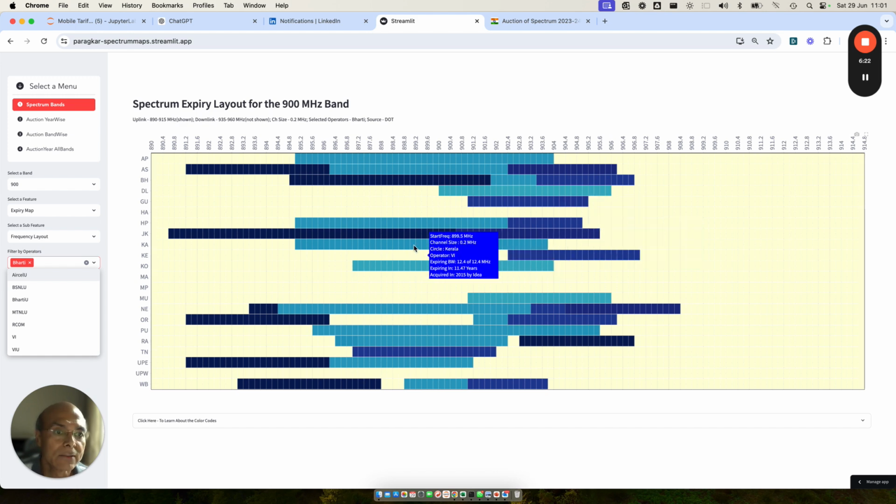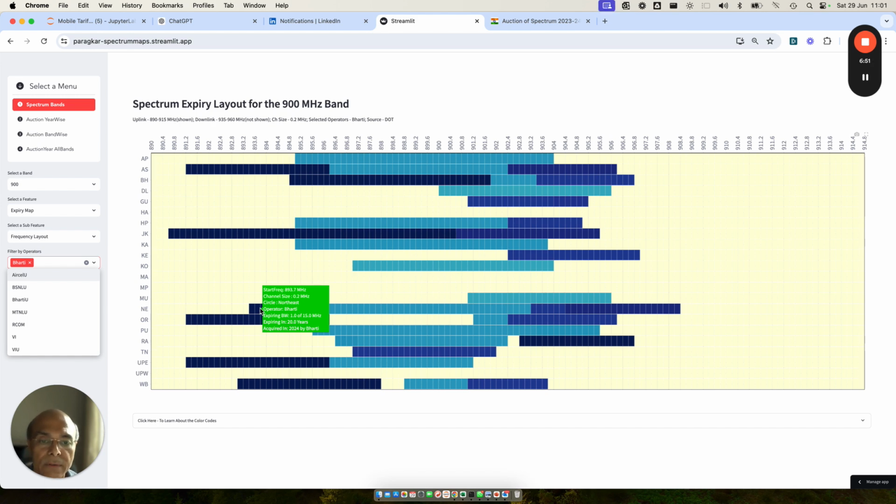Now let's go to the other one, Gujarat. Sorry, in JNK, it has acquired 10 megahertz of spectrum, and you see this dark patch is adjacent to the earlier patch, which is of 5 megahertz. It acquired that in 2022. You can see it very clearly in my tooltip. So there also it doesn't have to do anything. In Karnataka, it didn't do anything. Then we are coming to Northeast. In Northeast also, you see, Bharti has these patches attached to each other,